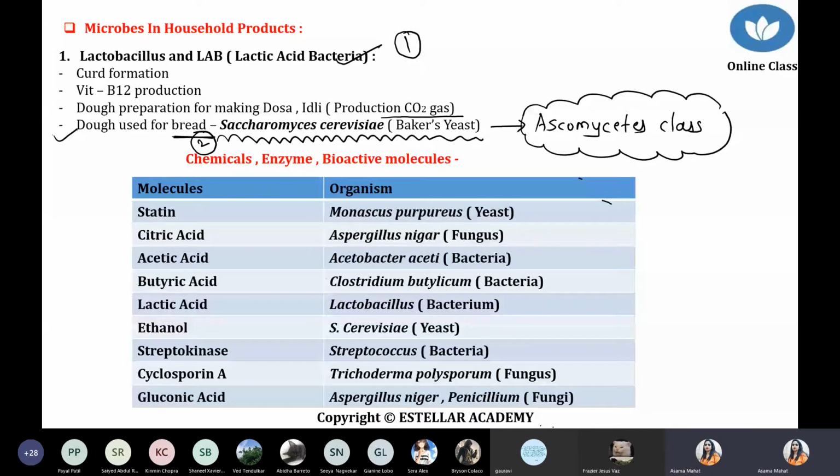It is used in bakery products. It is used in bakery products. That's why it is called Baker's yeast. Yes, they require sugar, definitely they require the sugar.